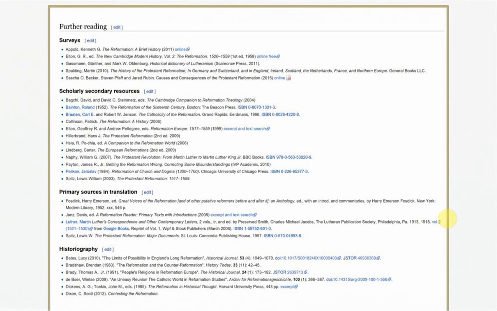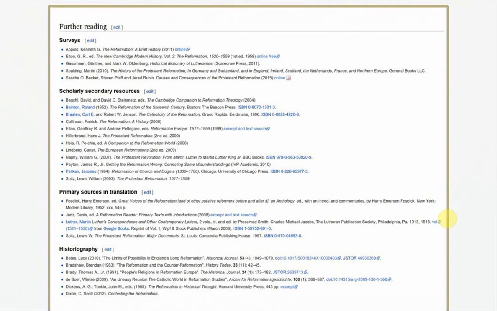Now, I should add a caveat that you won't find that all of the resources used to create Wikipedia articles are in and of themselves trustworthy and credible. So you still want to employ the normal tools of analysis. When looking at these resources at the bottom of the Wikipedia page, you still want to check who the author is, make sure that they are qualified to be talking about this particular subject. You still want to look at the organization and the publisher. You still want to treat this with a little bit of skepticism to ensure, especially if it's a website, that the particular resource that's given is a credible one for you to do further research.